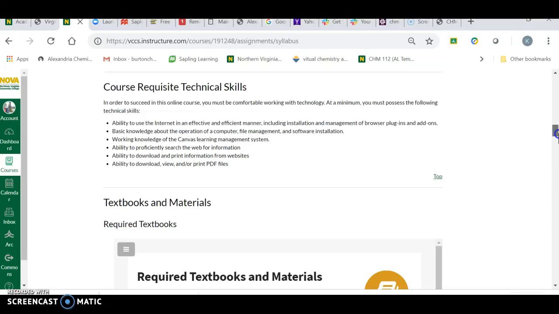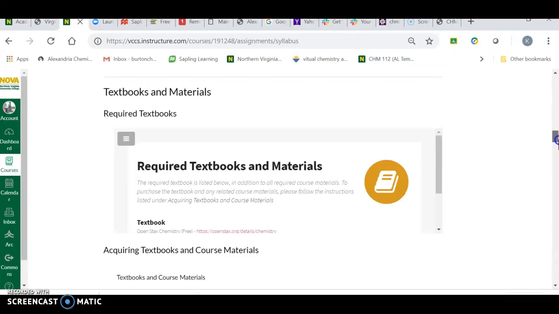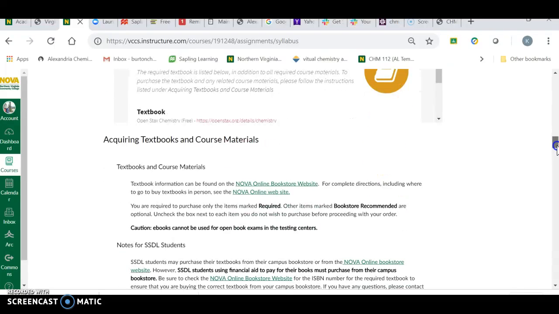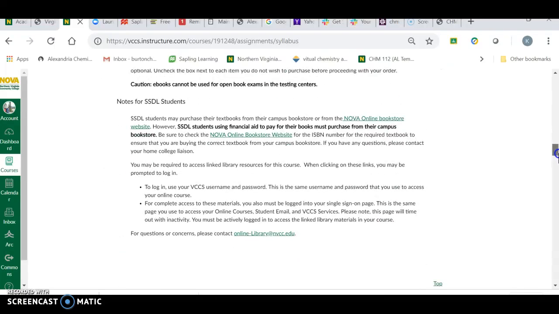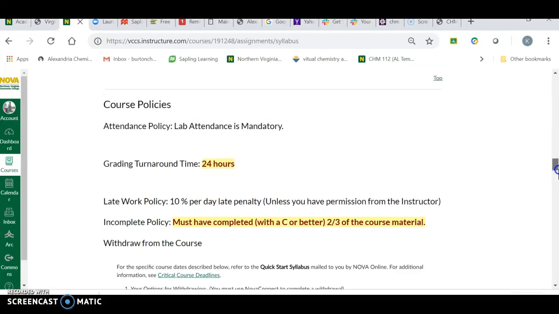You don't have to print stuff out if you've got a touchscreen computer, but if you don't, you're going to need to print stuff out. The textbook here is wrong. Follow the one on the front page. They suggested the bookstore. It's cheaper if you can go straight through. This syllabus is probably already out of date.